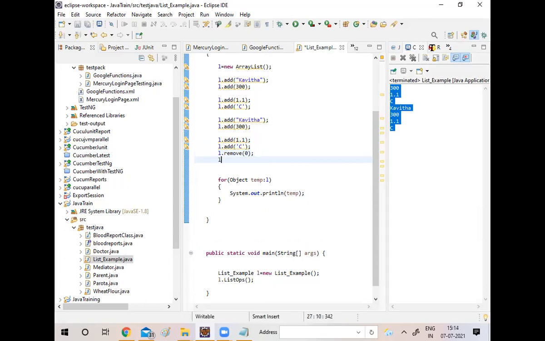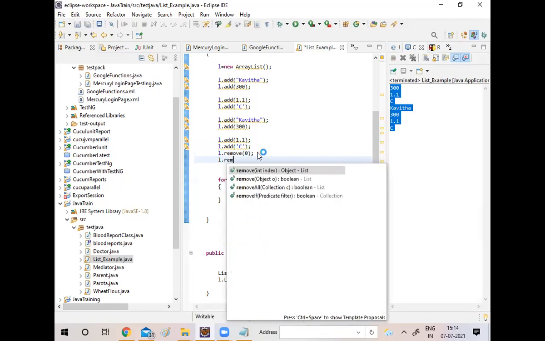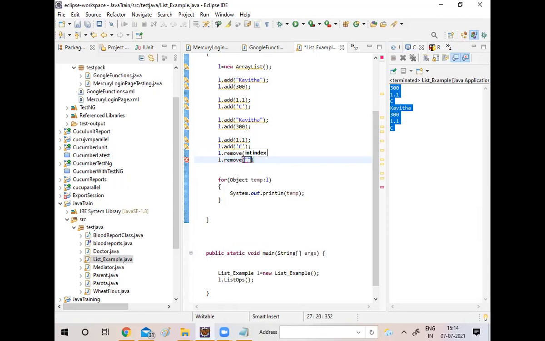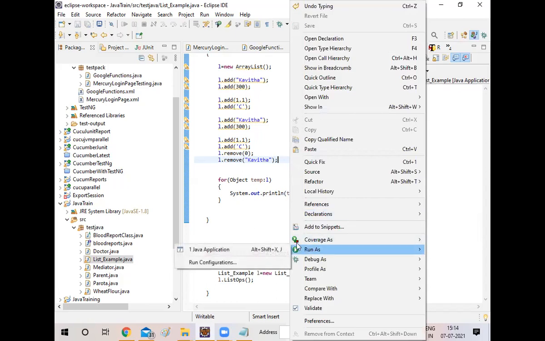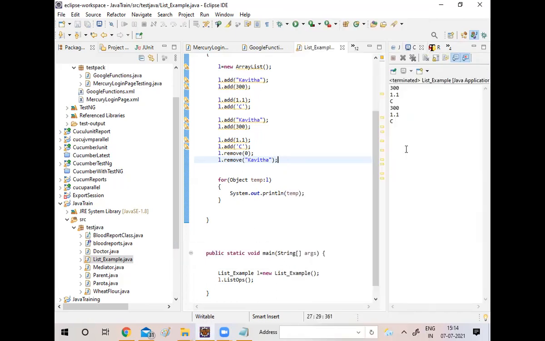Now, I want to remove Kavita by the object name directly. Here the object name is Kavita, right? I want to remove it. So we can give it directly also. Using the integer index value also we can remove. Both ways we can remove. So see, Kavita is gone, right?